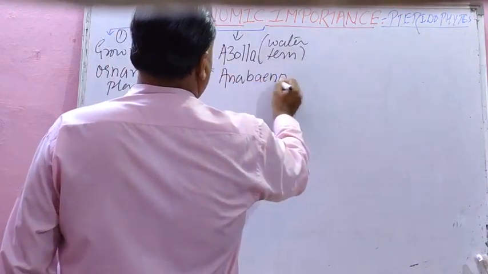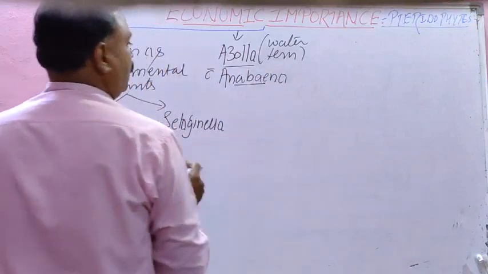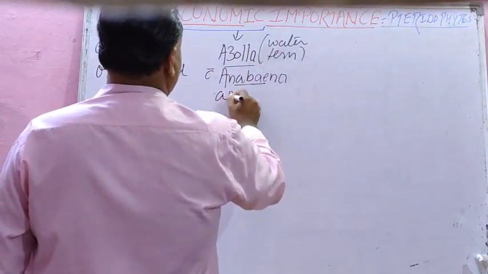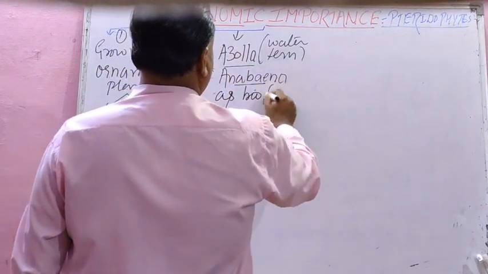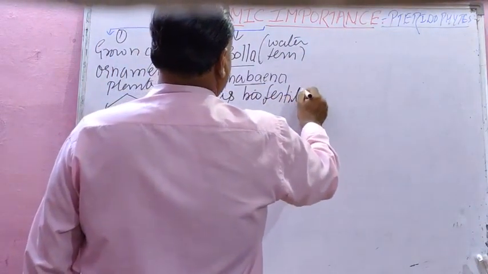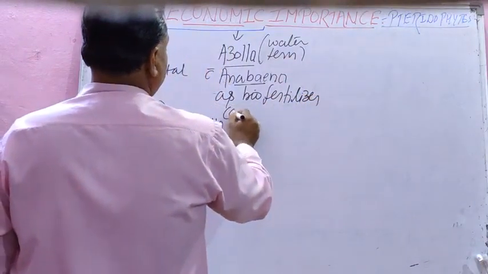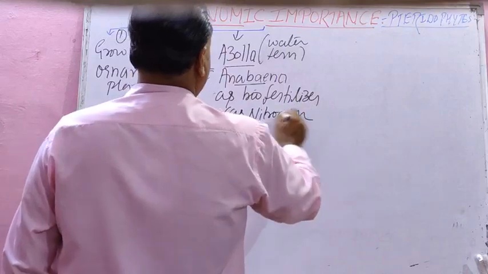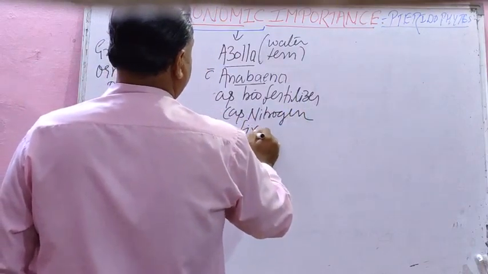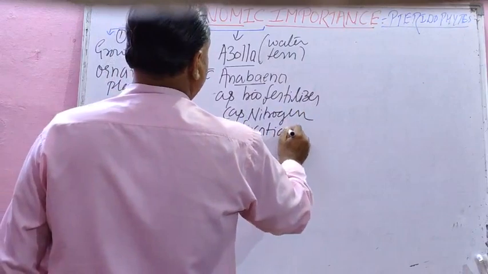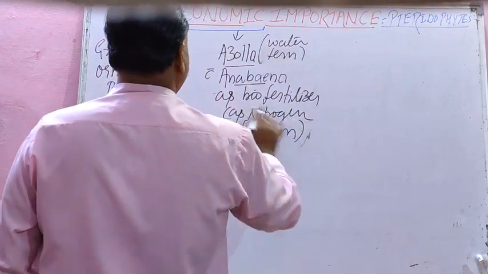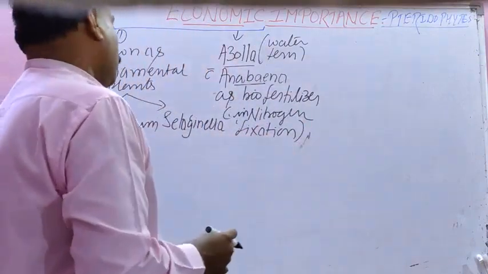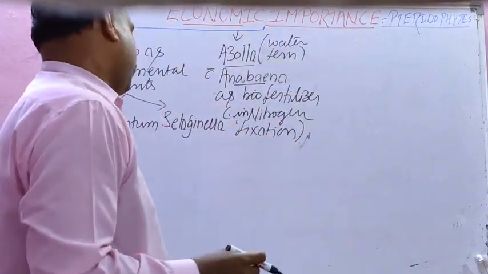Anabaena and Azolla, both the combinations, are grown as biofertilizer, means they act as nitrogen fixer. Isn't it? This is also a very important economic importance.